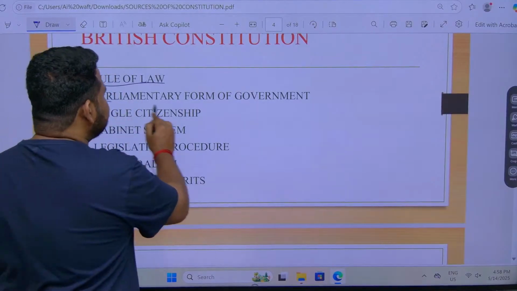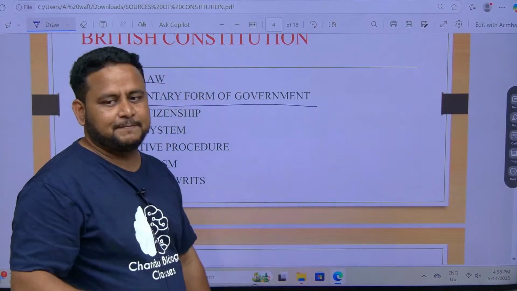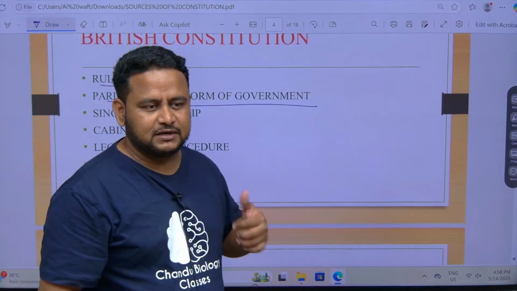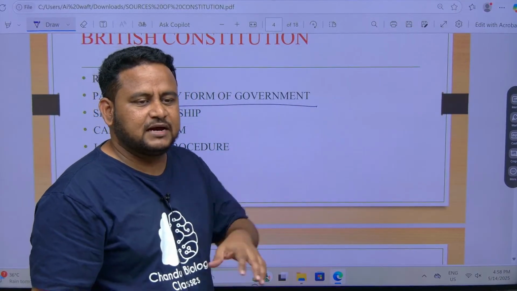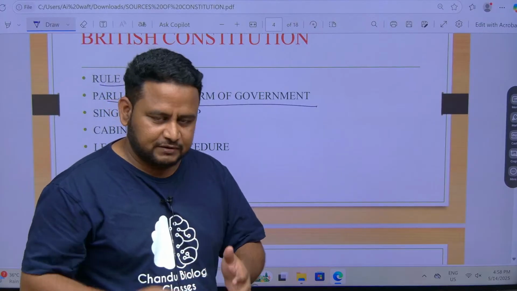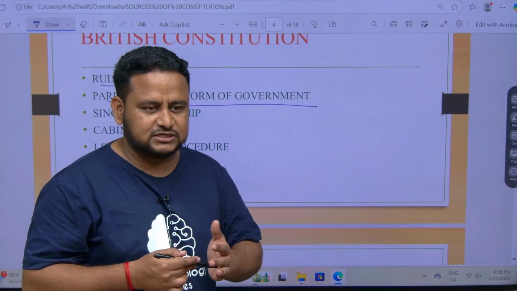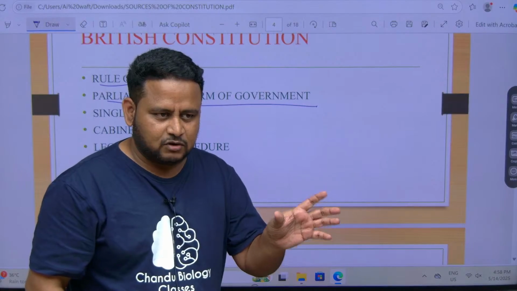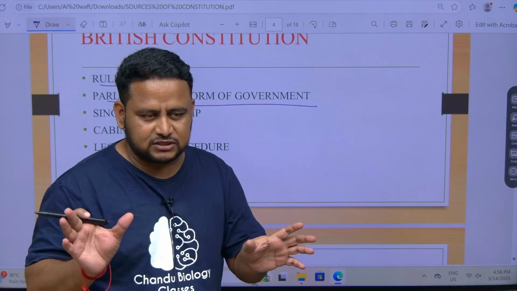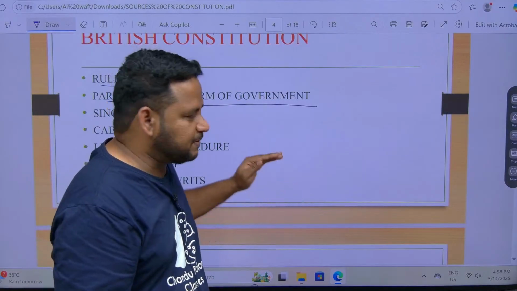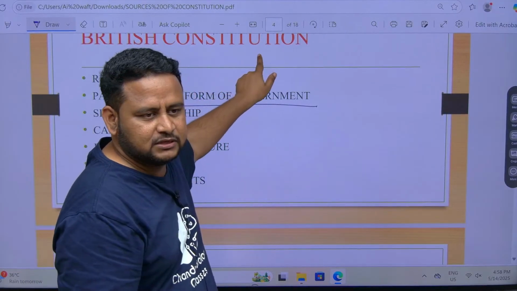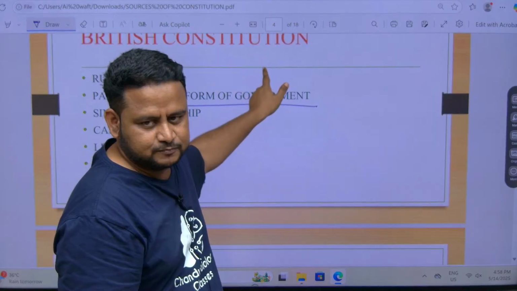Next, parliamentary form of government, that is, we are having a parliament. That parliamentary form of government is given by the British Constitution. What are the features of parliamentary form of government? I will tell you when we discuss parliament. We will discuss the features of parliament, and we will also discuss what is Rajya Sabha, what are its composition, what is the tenure. We will also discuss what is Lok Sabha. Then you will understand the parliamentary form of government. This parliamentary form of government is given by whom? US or British? British. Okay.